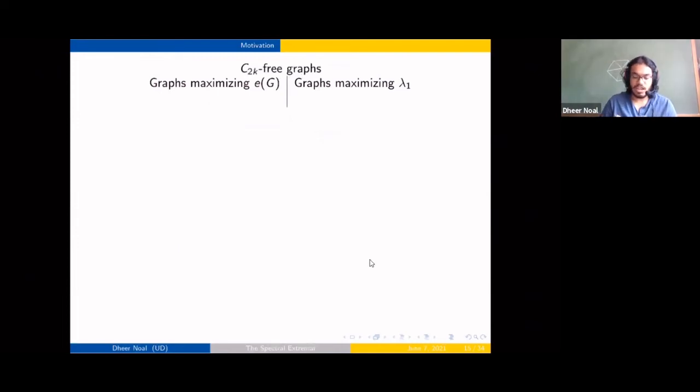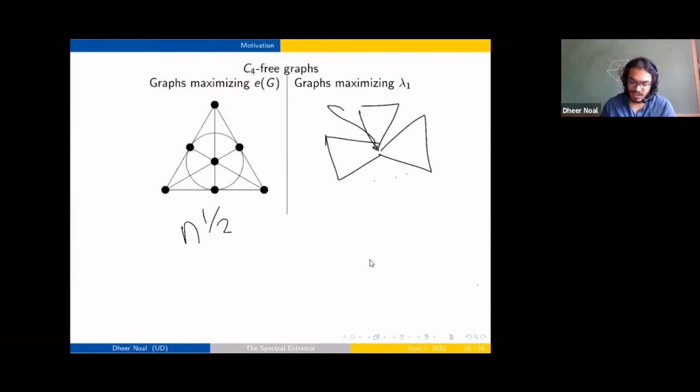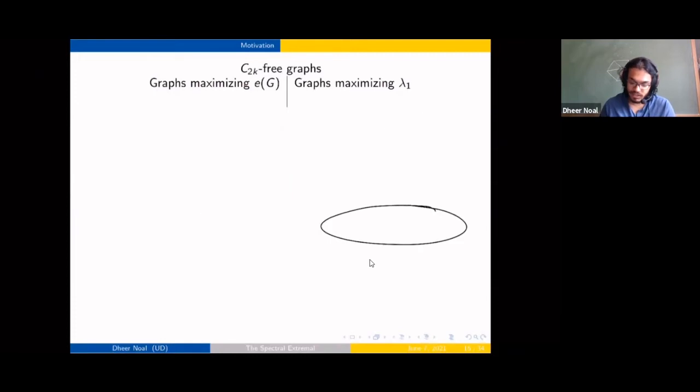All right. And now coming to other larger even cycles. Okay, so now in this case, we know very little about the spectral extremals. The conjecture is that your extremal graphs look like this: you have a k-1 clique over here,